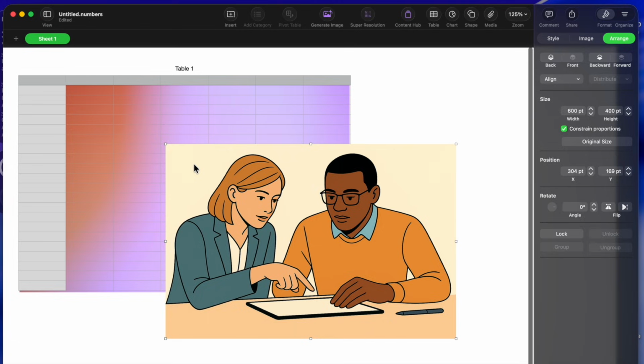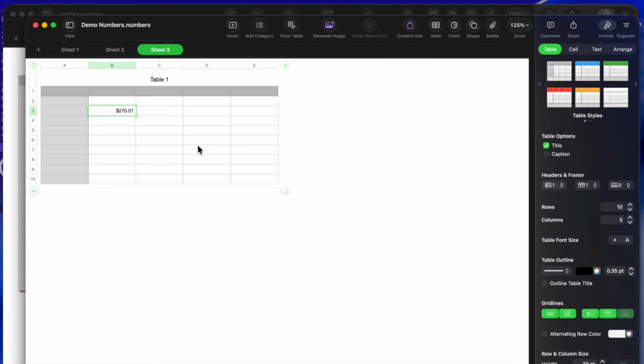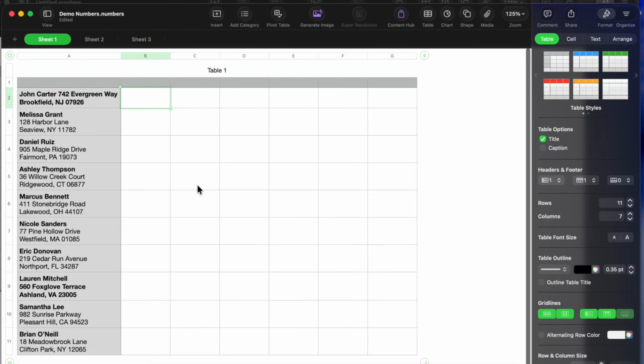Now let's talk about what other feature came in here, which is called Magic Fill. So Magic Fill was a new feature that they introduced as a feature of Creator Studio. I'm going to open up a demo Numbers template that I created here. So what I wanted to show you was how Magic Fill actually works. There is a feature in Excel that already has this feature, but it's brought over to Numbers as a paid version of Creator Studio. So how does it work?